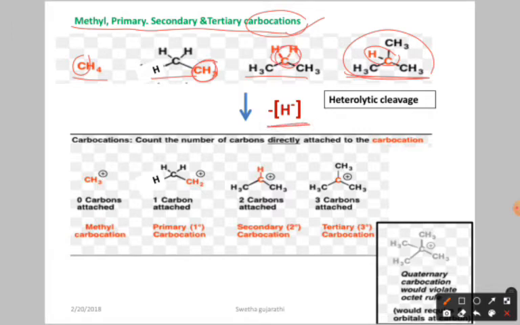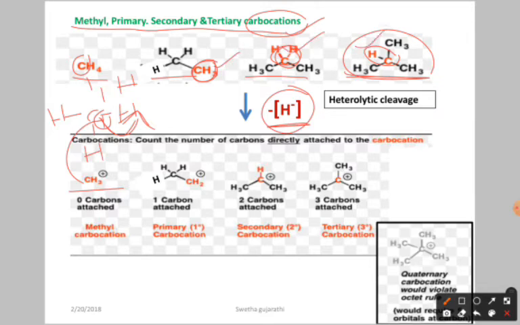I am going to remove H minus. For example, take methane. This is the structure of methane, as you know very well. From this carbon, the hydrogen is taken along with the electrons, so the fragment formed is H minus, and we are left with carbon with a positive charge. Like this, I am going to remove one H minus from each red color carbon, nothing but the hydride ion.